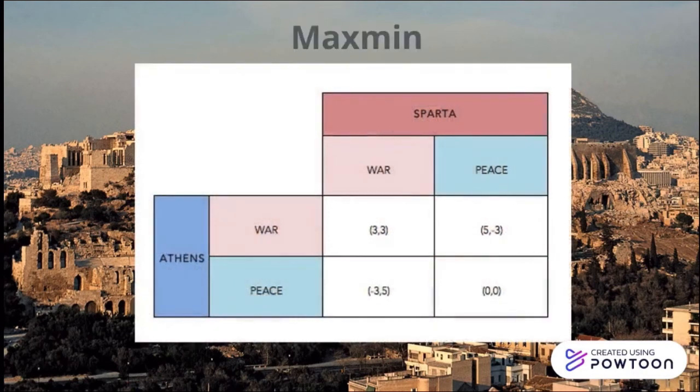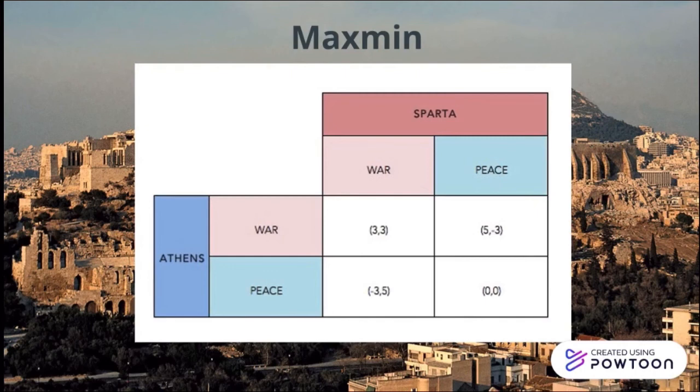To finish, we will calculate the max-min. The worst options for Sparta are between 3 and 5, 3, and between minus 3 and 0, minus 3. Between those two options, the best is 3, war. The worst options for Athens are between 3 and 5, 3, and between minus 3 and 0, minus 3. Between those two options, the best is obviously 3, war.